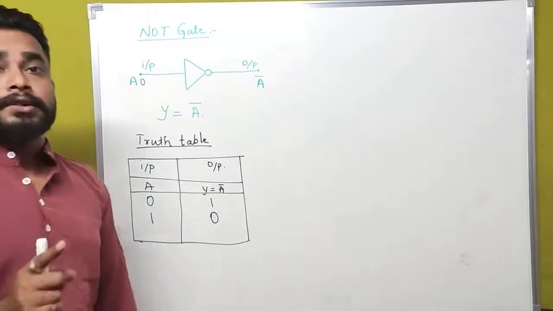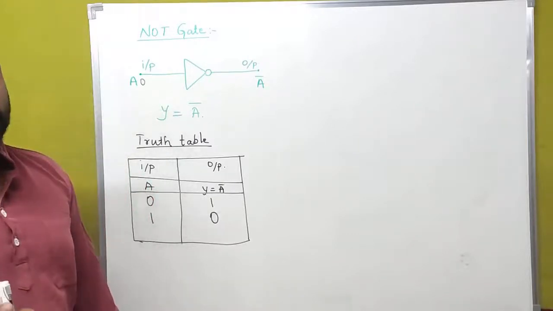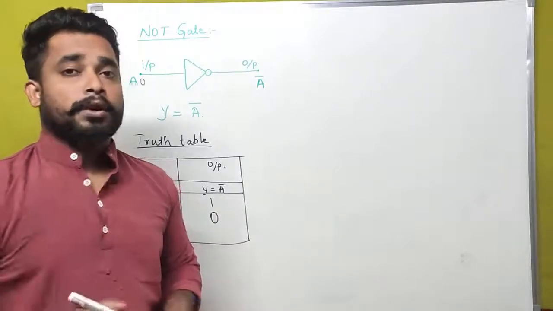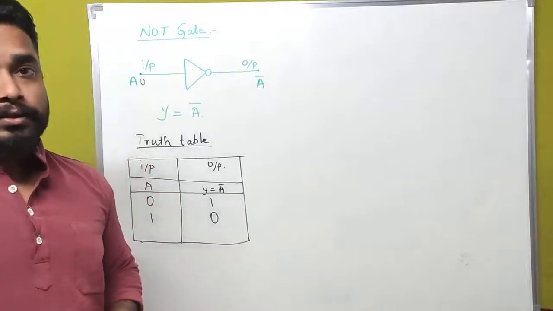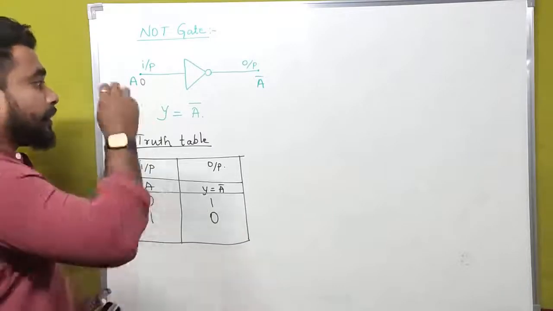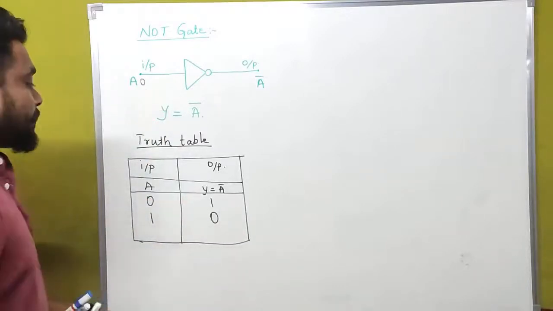Any one of the logic gates is going to be asked in your examination for 2 marks. Out of these 5 logic gates, any one is going to be asked for 2 marks or 1 mark, that we don't know, but one question must come in your examination.